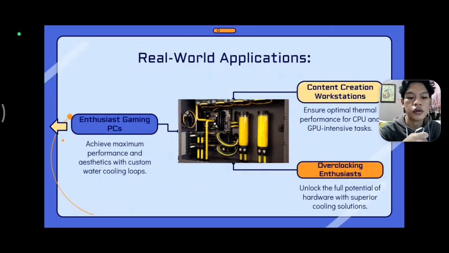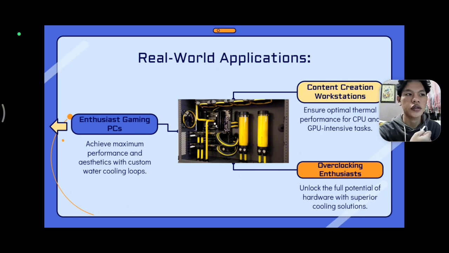Here are real world applications where we need to use a water cooling system in our computer. The first one is enthusiast gaming PCs, to achieve maximum performance and aesthetics with custom water cooling loops. Second one is content creation workstations, ensuring optimal thermal performance for CPU and GPU intensive tasks.